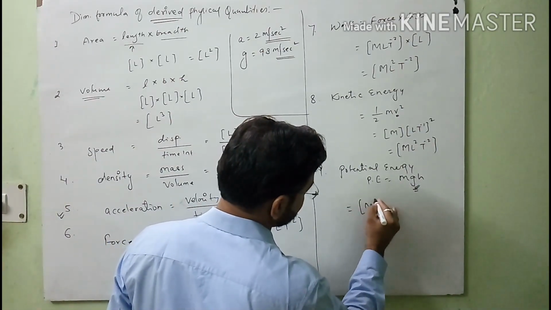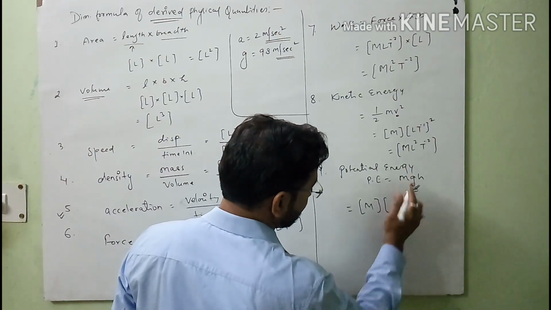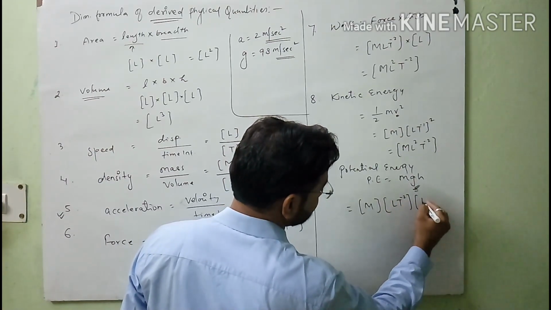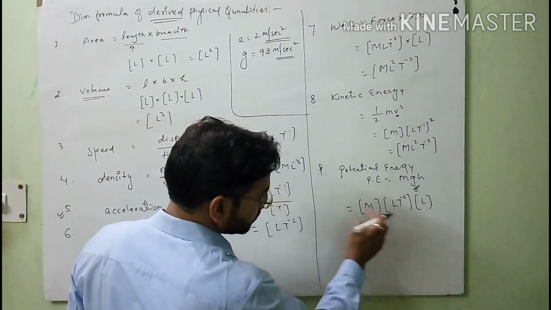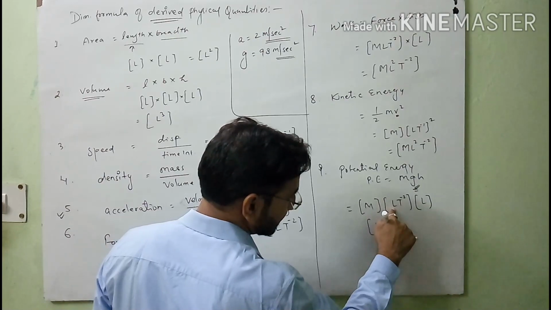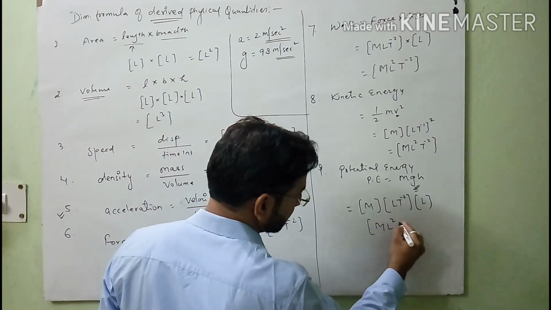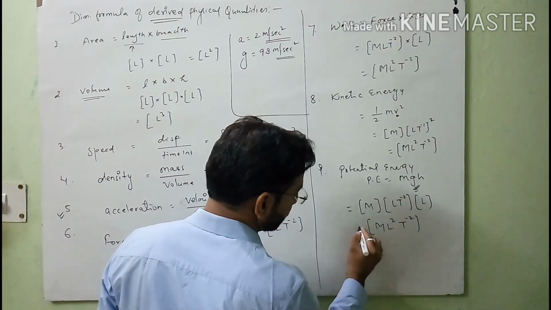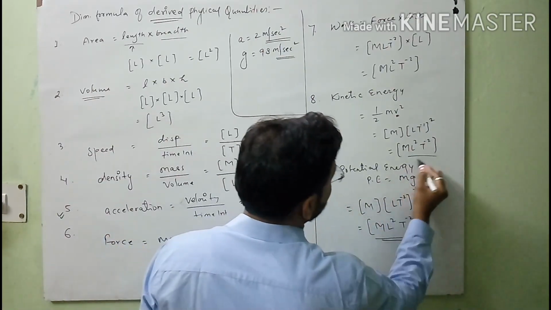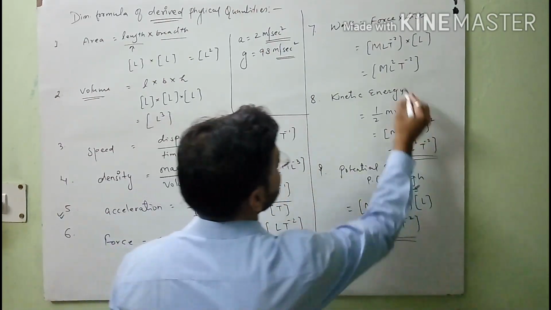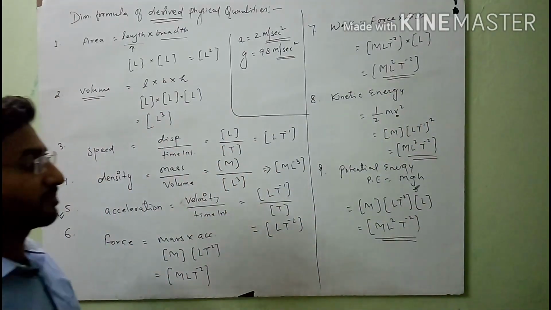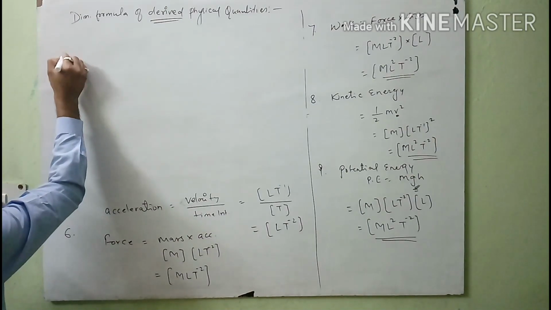Here, mass, you know that it is M. Acceleration due to gravity means acceleration, and height is again length. So you will see that the final dimension formula is M, L into L, L square, T minus 2. So see, the dimension formula of potential energy, the dimension formula of kinetic energy, and the dimension formula of work, all three are the same. And the next one is torque.